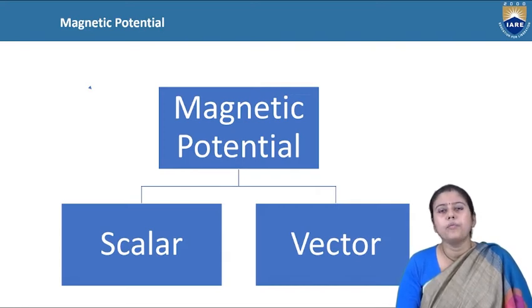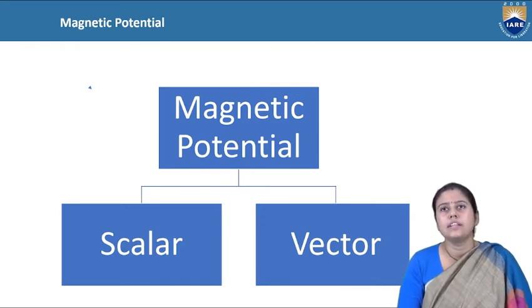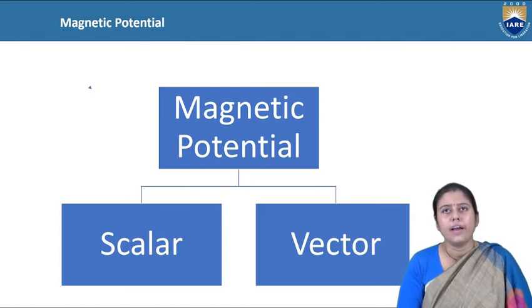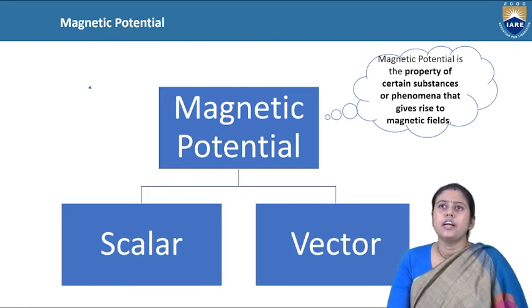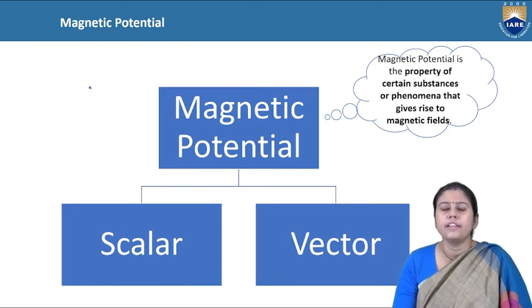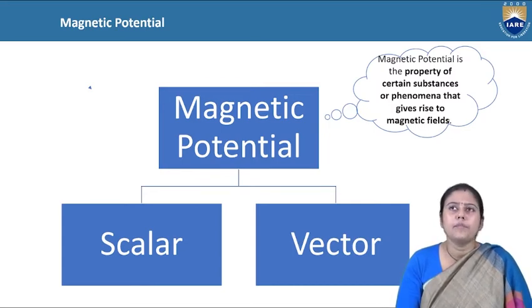Now, unlike the electric field, magnetic potential is basically of two types. One is the scalar magnetic potential and the other is the vector magnetic potential. Magnetic potential is the property of certain substances or phenomena that give rise to the magnetic field. According to the definition, we can say magnetic potential is the property of certain substances or phenomena.